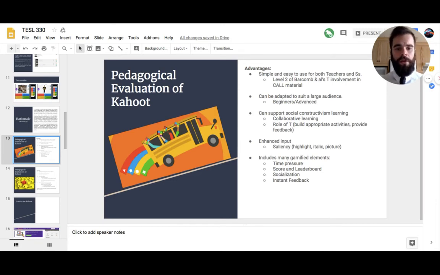About the input, Kahoot gives the teacher the opportunity to make specific targeted input more salient. The teachers can highlight specific words. They can also add pictures to make specific vocabulary more salient and more meaningful for their learners. And finally, it includes many gamified elements, which are time pressure, score and leaderboard, socialization, and instant feedback.